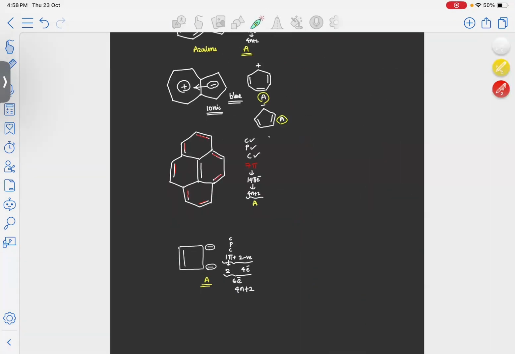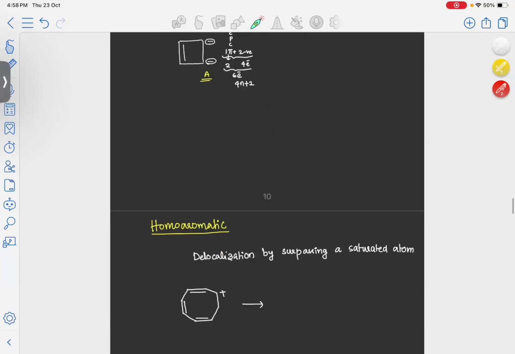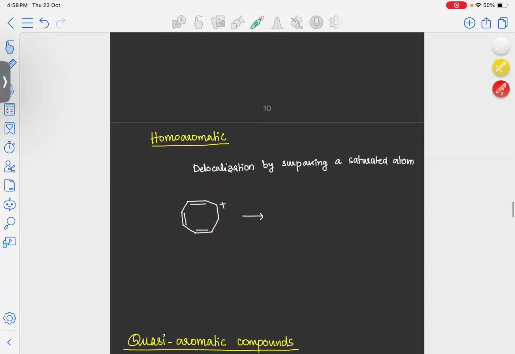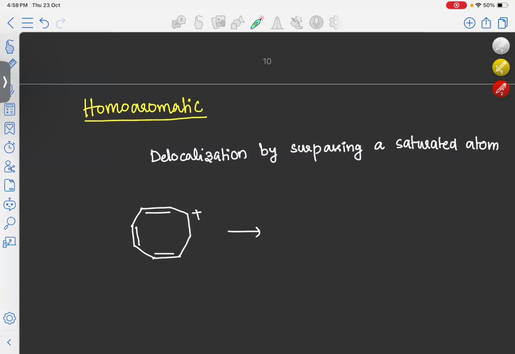Okay. A special case of aromaticity is called homoaromaticity. Here, a compound is homoaromatic means, I told you for a molecule to become aromatic, there should be a complete delocalization of pi electrons, right? So in a homoaromatic molecule, there will be an sp3 hybridized carbon atom. And to become aromatic, this molecule will bypass this sp3 hybridized atom and it will acquire delocalization by bypassing this sp3 hybridized atom. That we'll see using an example.